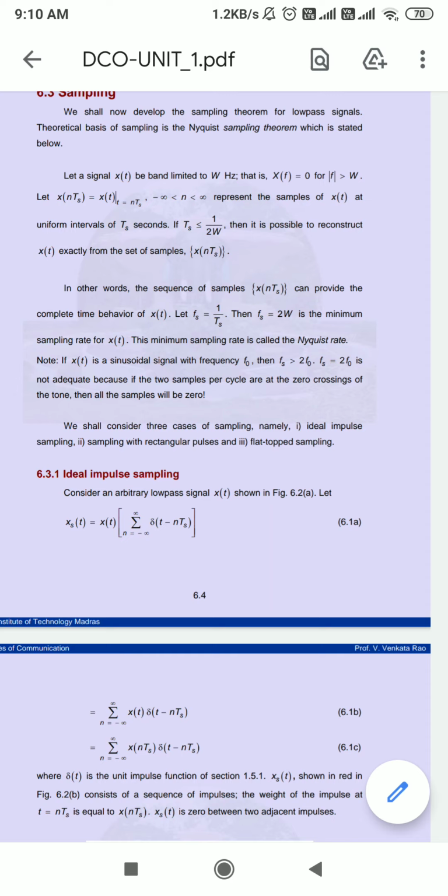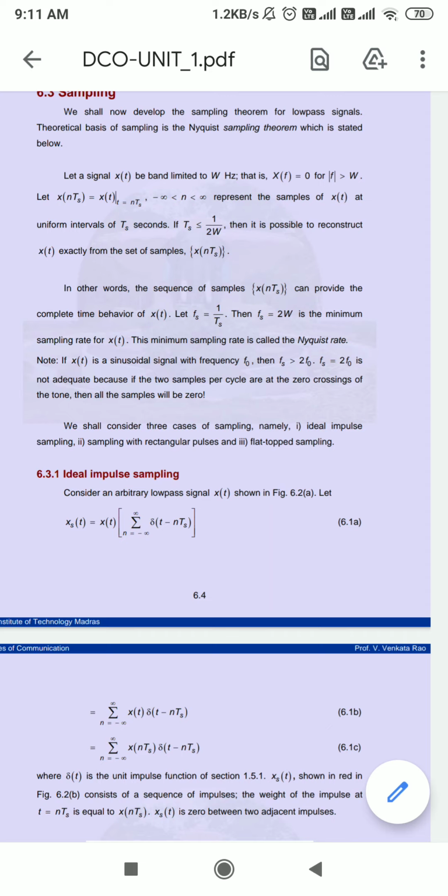So if we get a frequency greater than or equal to 2W, we can reconstruct the signal. Here we are supposed to study the cases of sampling for ideal impulse sampling, sampling with rectangular pulses and flat top sampling, because you will get numericals on sampling which you are supposed to solve.